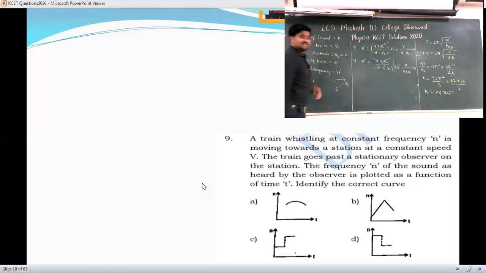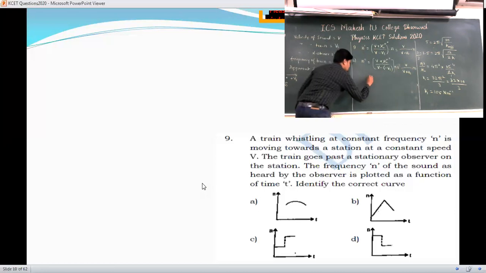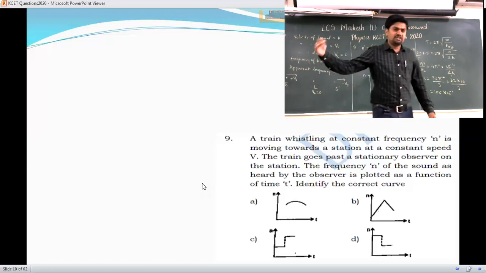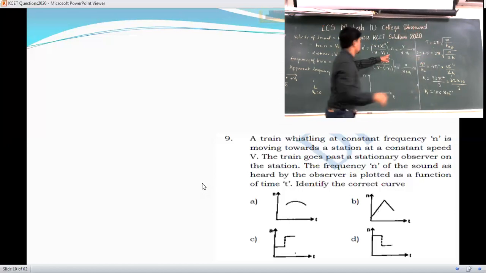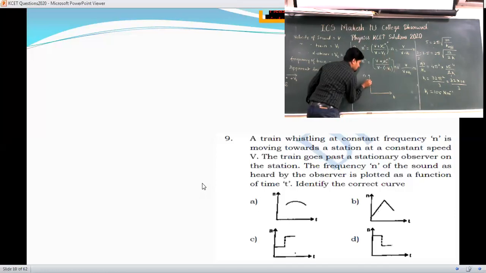Now you observe both the cases here. In the denominator it is V minus Vs, and here in the denominator it is V plus Vs. So if you plot the graph, the frequency n with respect to time: when the train is approaching the listener, the frequency is maximum. See here, it is V minus Vs in the denominator, you are having a lesser value, so the frequency will be higher. Here the train is moving with constant velocity, so the frequency is constant.